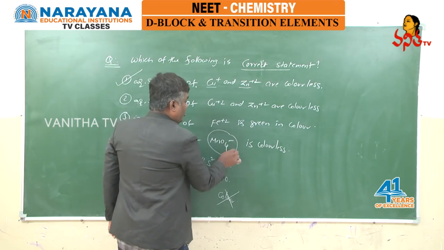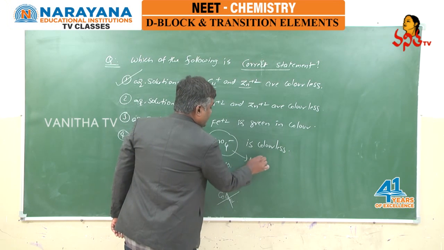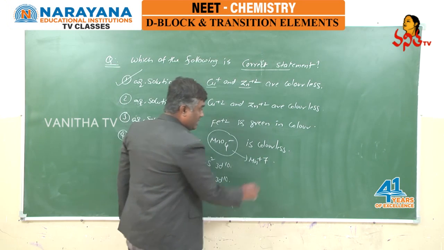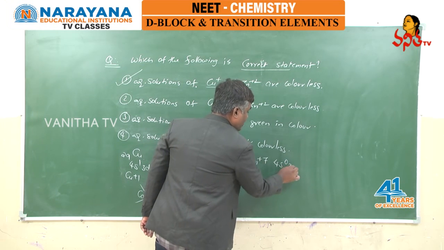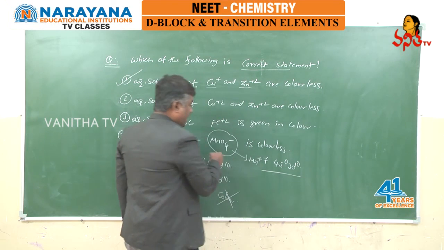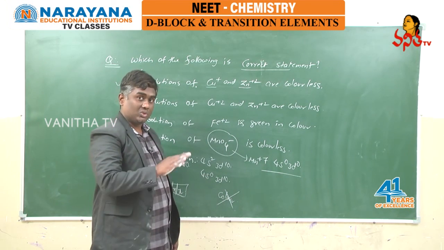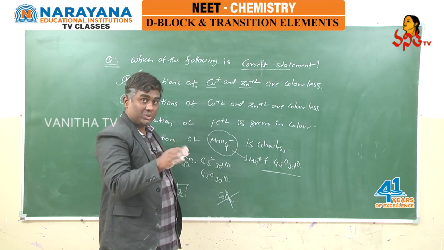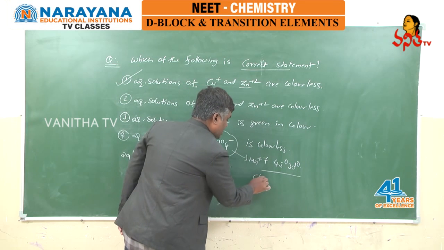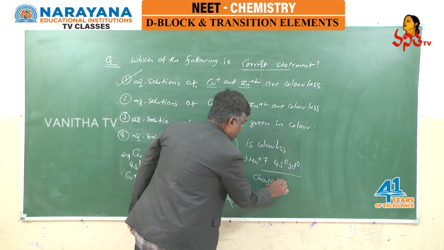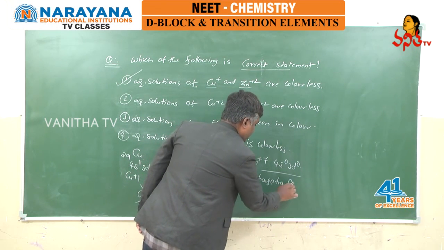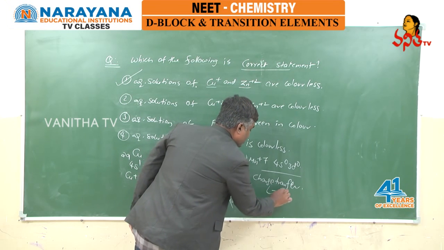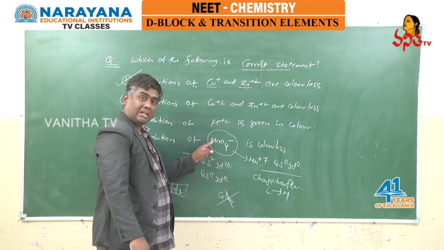In MnO4 minus, manganese is exhibiting plus 7 oxidation state, which has 4s0 3d0. In manganese plus 7 also there is no unpaired electron. Actually it should not exhibit color, but due to the charge transfer concept from ligand to metal, it is exhibiting color.